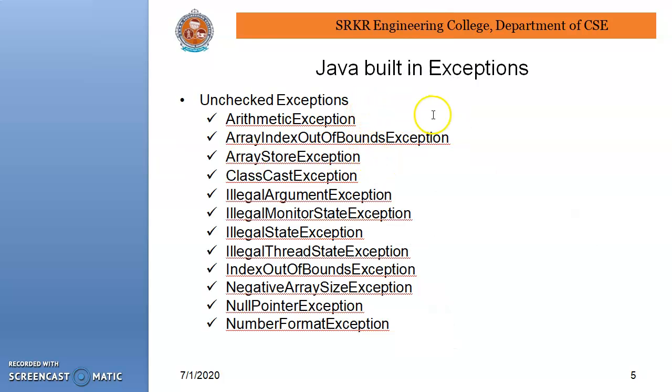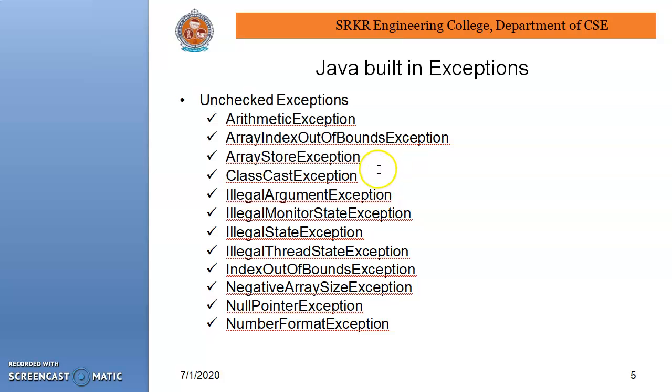Java built-in exceptions. First are the unchecked exceptions. Arithmetic exception may be raised when we divide by zero. Array index out of bound exception: suppose we consider an array of size 5, but we try to extract the sixth element. In that case, we find this array index out of bound exception.